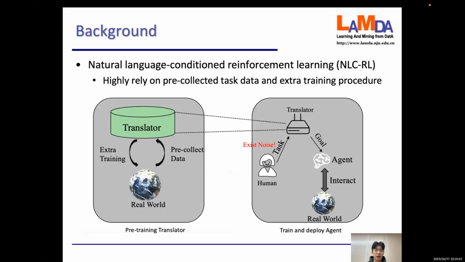The domain we focus on is natural language conditioned reinforcement learning. The pipeline is that the human gives the task and the agent receives the task as a goal to interact with the real world. In previous work, there always needed to be an extra translator trained to translate the task to a goal. However, this highly relies on pre-collected data and needs an extra training procedure. Furthermore, when the human gives the task, there may be noise.